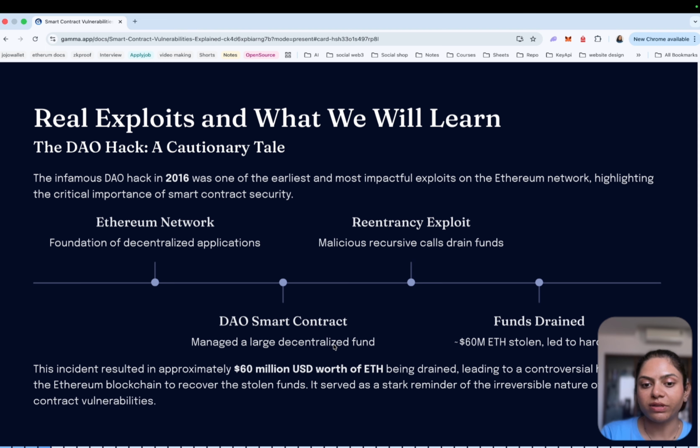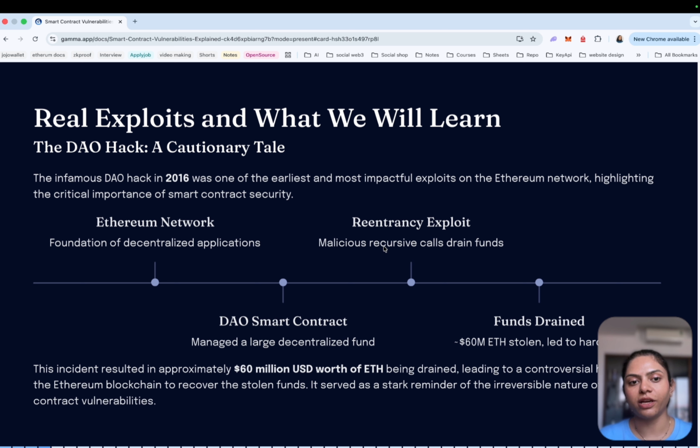The attacker launched a reentrancy exploit, a malicious recursive call that drained funds by calling again and again. Reentrancy means they re-entered the contract again and again and drained funds. About $60 million in ETH was stolen, which led to the hard fork, and then the Ethereum hard fork happened.